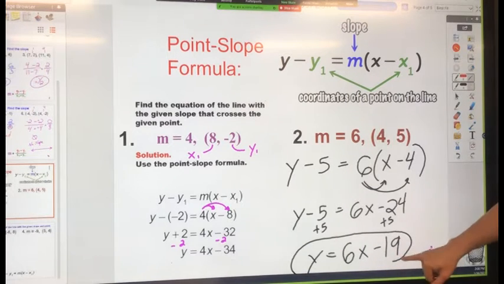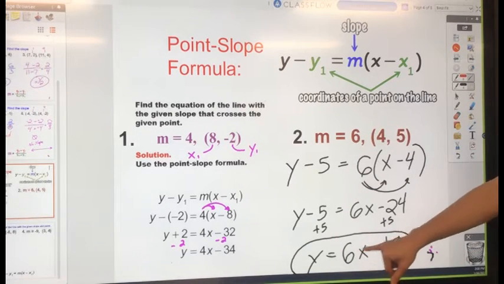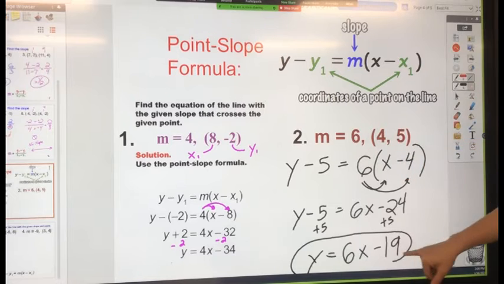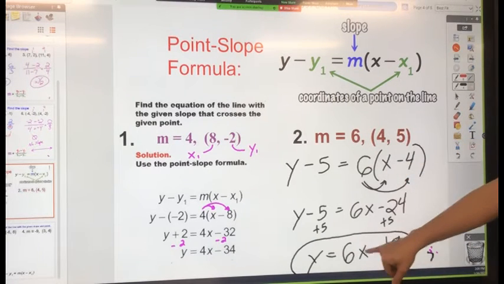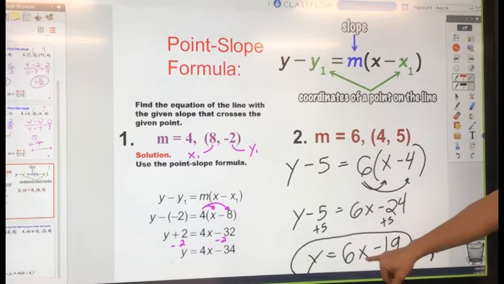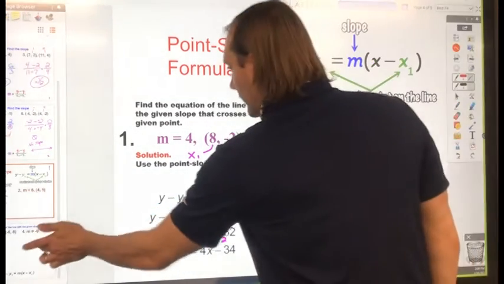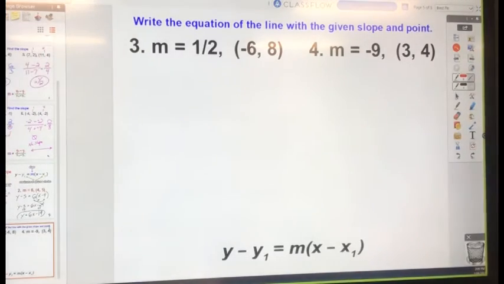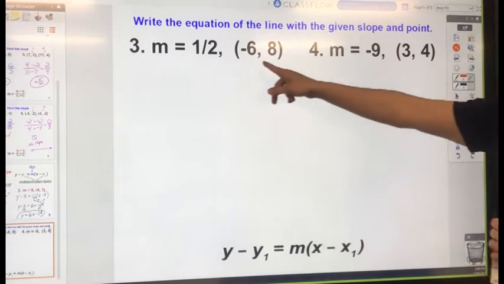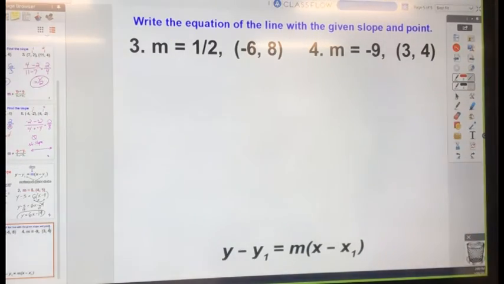That is a line that has slope of 6 and goes through the point 4, 5. If I were to plug in 4 for x, I get 6 times 4, which is 24. Minus 19 is 5, which I get here for my y. So that works out. So here's how you would use the point slope formula. And now it's your turn, before you actually practice for a grade. Find the equation that goes through these points and has this slope. I'll give you a couple minutes.